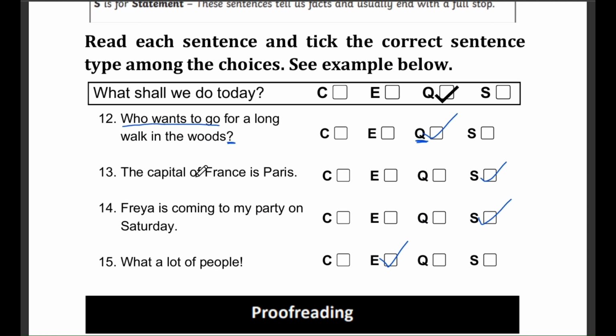Question number 13. The capital of France is Paris. Now, what kind of sentence is this? Command, exclamation, question, or statement? The answer is S, for statement. This sentence gives us a fact and ends with a full stop, which makes it a statement.